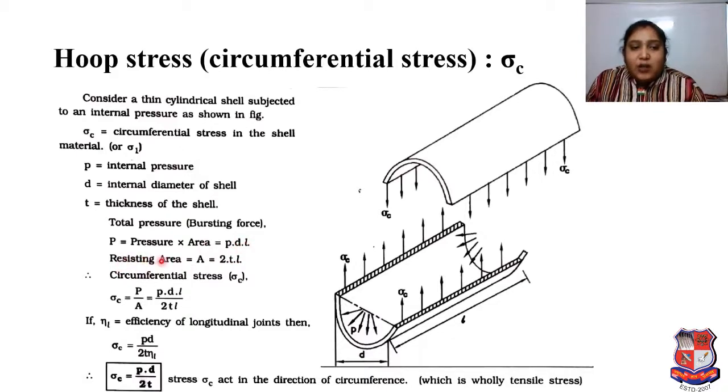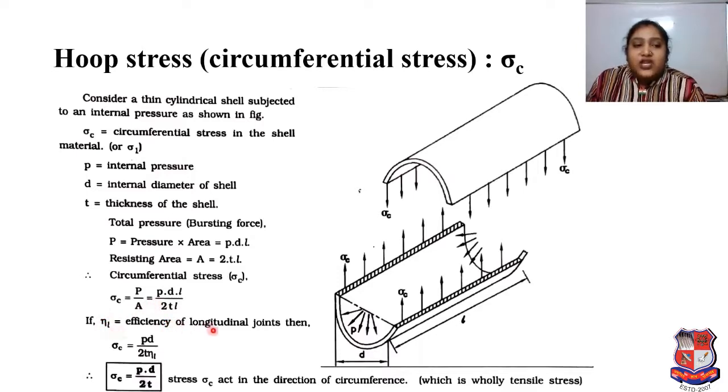And if we talk about the resisting area A, then it will be 2TL, right? So, therefore, circumferential stress sigma C is equal to P by A. What is our P? Here we already identified PDL. What is our area A? Resisting area A, we already identified here as 2TL. So that circumferential stress sigma C will be P by A, which is equal to PDL upon 2TL, right?